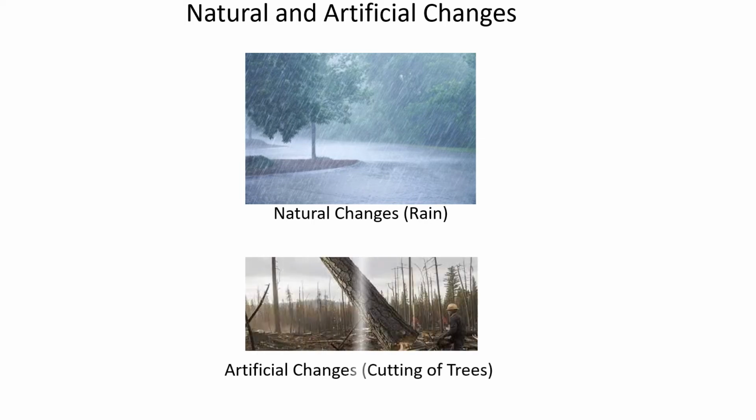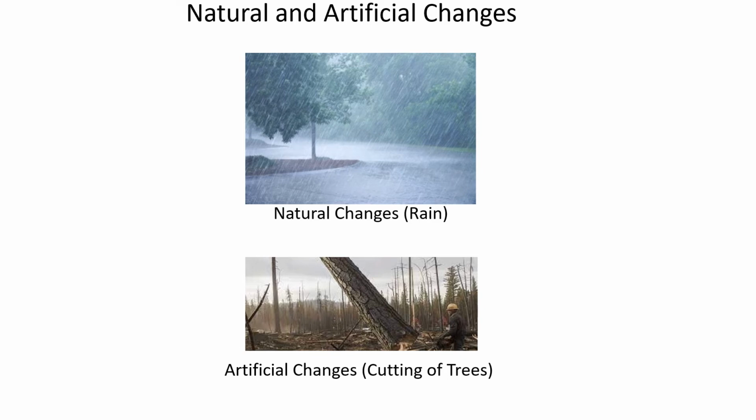So let's learn about artificial changes. Some changes have been done by humans, such as laying of roads, cutting down of trees, blowing up of balloons, breaking of rocks. These types of changes are called artificial changes. So these both natural and artificial changes are just opposite of each other. Not fully opposite, but we can see some difference between them.